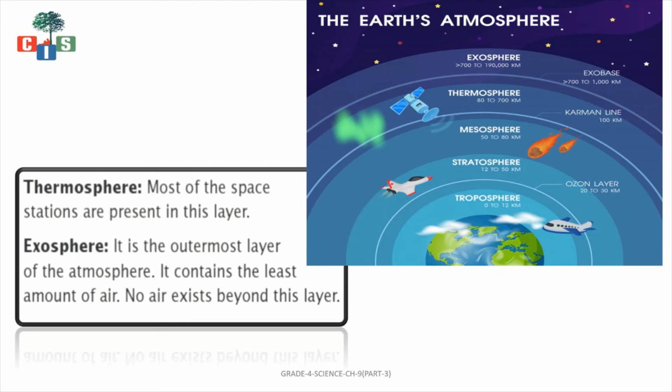Okay, so today we have studied about different types of layers which are present around our Earth's surface. So this blanket of air is known as atmosphere, and the atmosphere is again divided into different layers. So let us revise once more. The first layer is troposphere, then comes the stratosphere, then the mesosphere, then thermosphere, and then exosphere.